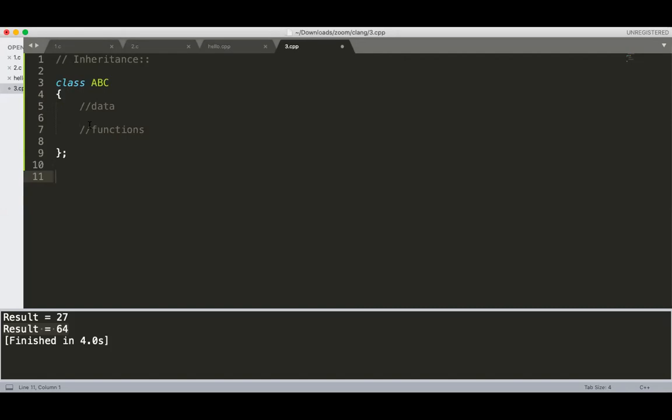One way is to add the new data or new function here itself. But what happens here? The basic definition of that class now changes. If you were using the ABC class before this in your software, and you are changing the basic behavior of your ABC class, it might affect your software.